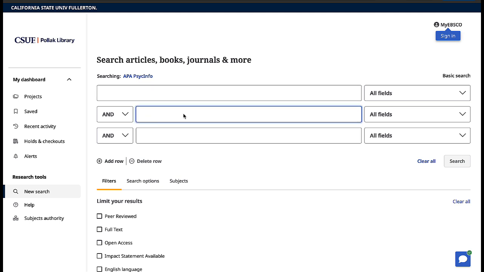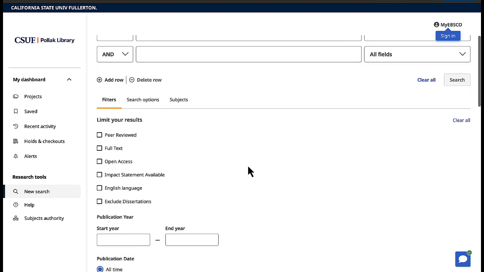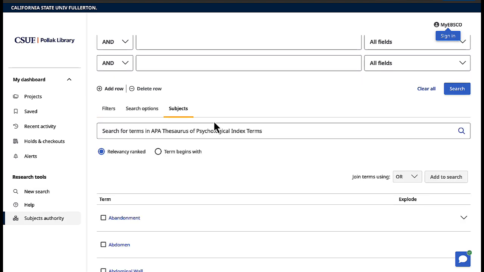However, I'm going to try to use the filters and the subjects to my advantage. And I can do that just by scrolling down. I might select peer-reviewed because I want to make sure that any results I get back are from peer-reviewed journal articles. I would ignore the rest of these for the time being. And I can also go over to subjects. Now, when I'm looking for subjects, this can be really helpful because I don't need to think about what terminology they're using. These subjects are going to sort of catch all of that.